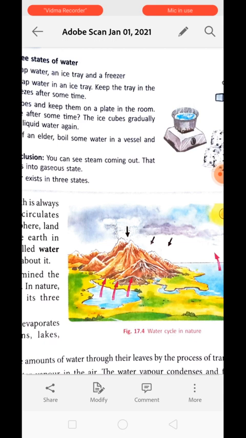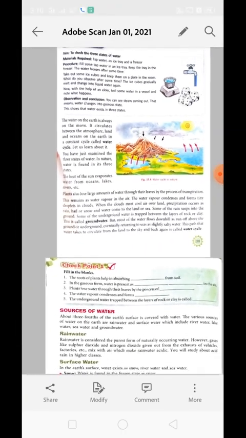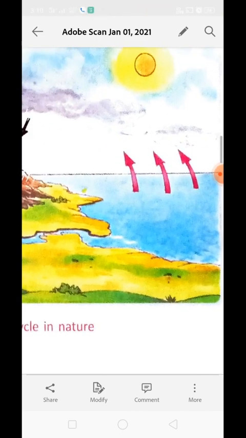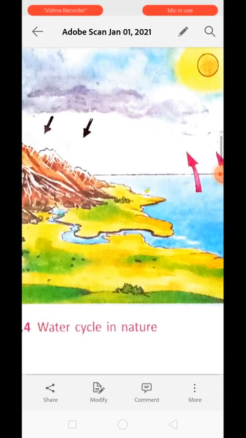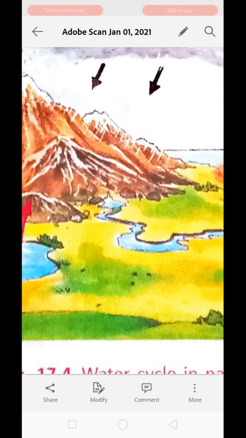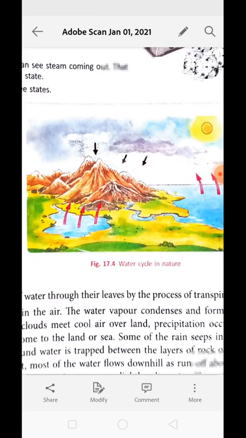You have just examined the three states of water. In nature, water is found in all these three states. The heat of the sun evaporates the water from the ocean. See over here, from the ocean the heat of the sun is evaporating the water. It moves in an upward direction, forming clouds, and then it rains, and the rainwater falls on the land. From the land it can seep into the soil and contribute to the level of groundwater. The water vapor condenses and forms tiny droplets in the cloud, and that is why there is rain.